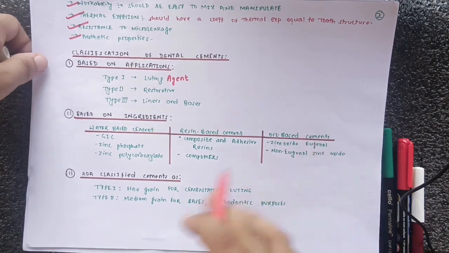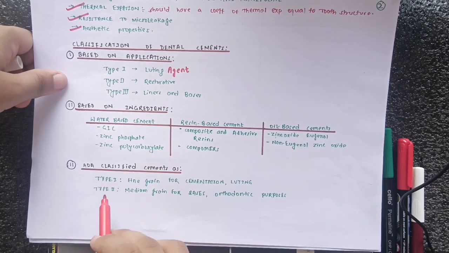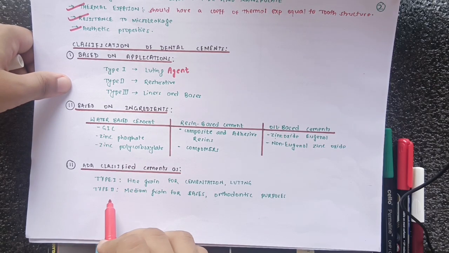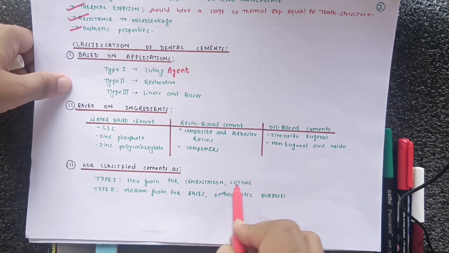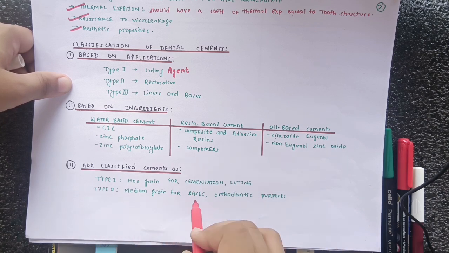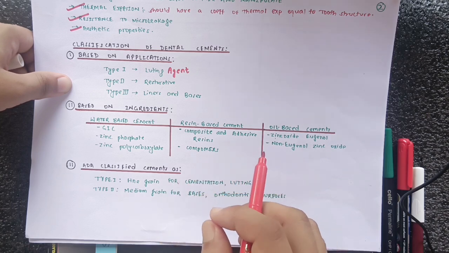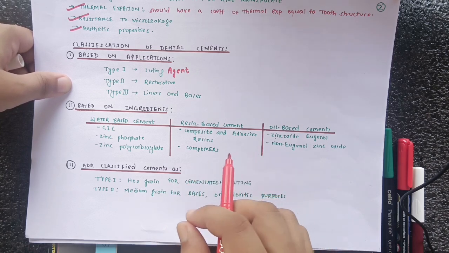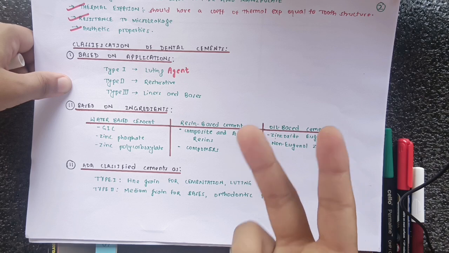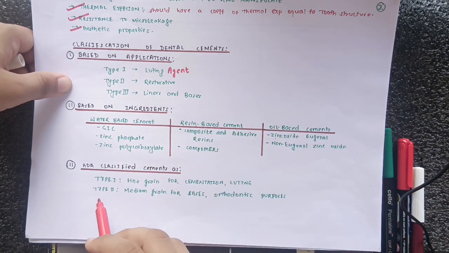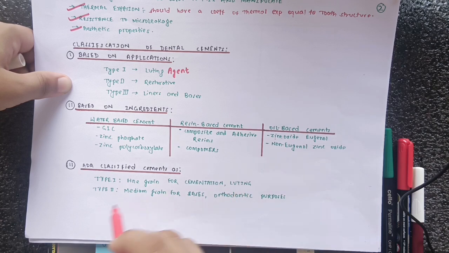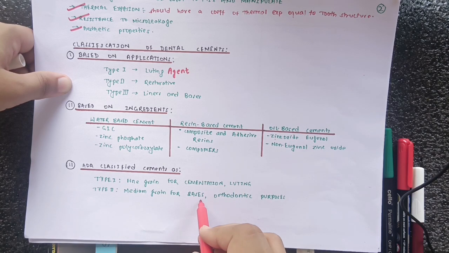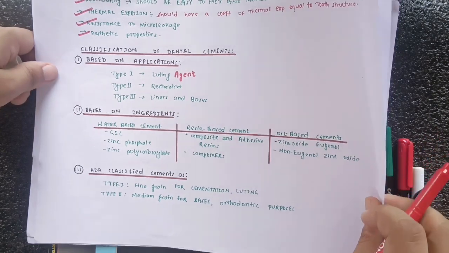After that, ADA has classified the cement into two types, okay, type 1 and type 2. So type 1 is fine grain for cementation, that is for luting purpose, and type 2 is medium grain for the base or orthodontic purposes, okay. So ADA has classified cement in just two simple types, type 1 and type 2. Type 1 contains those cements that have a fine grain for cementation and are used for luting purpose, but type 2 is medium grain for the base and orthodontic purposes, okay.